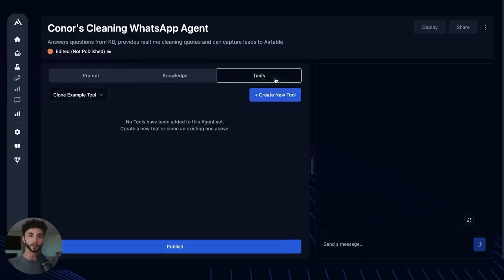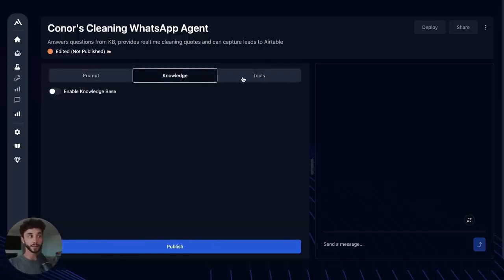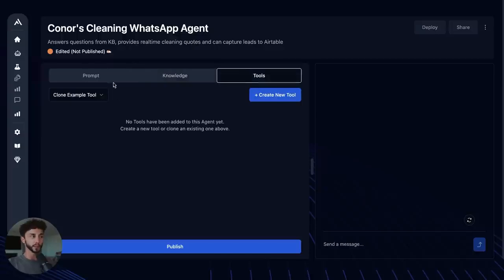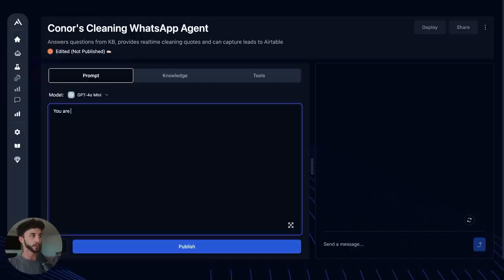So remember when we went back to being a chef and the 3 ingredients concept, these are your 3 ingredients, right? The prompt that you get to provide as the instructions, the knowledge that you provide as the external knowledge base, and the tools that we can connect to it as well. And we can select the model here. So I think I want a nice and snappy response time because this is going to be on WhatsApp and customer facing. So I'll go to GPT-4o Mini. So it's nice and quick. Now we can just put a test in there. What you are a help.